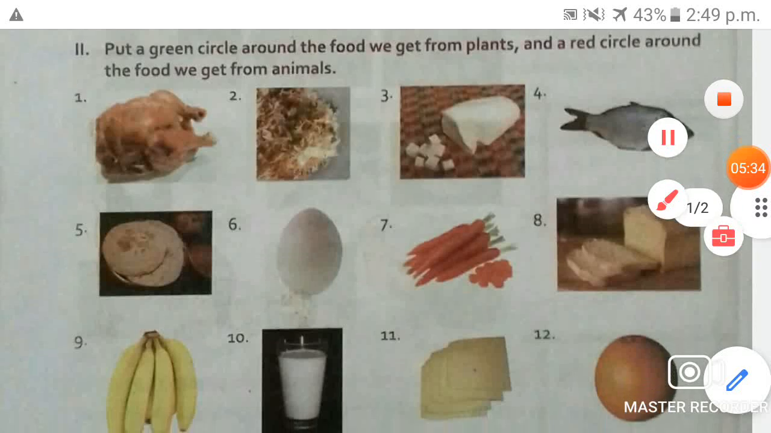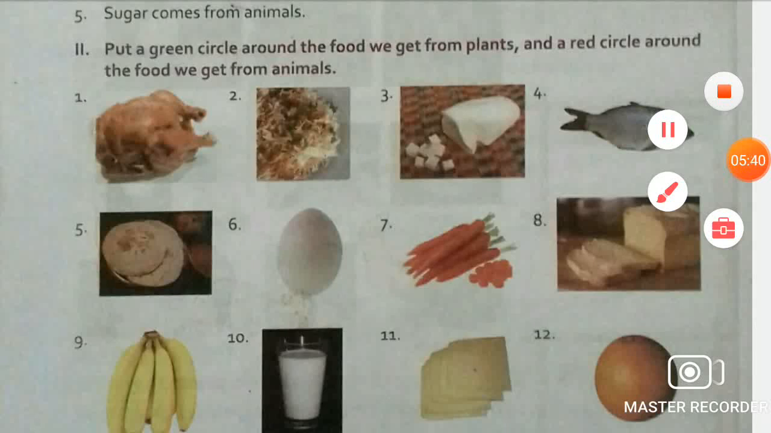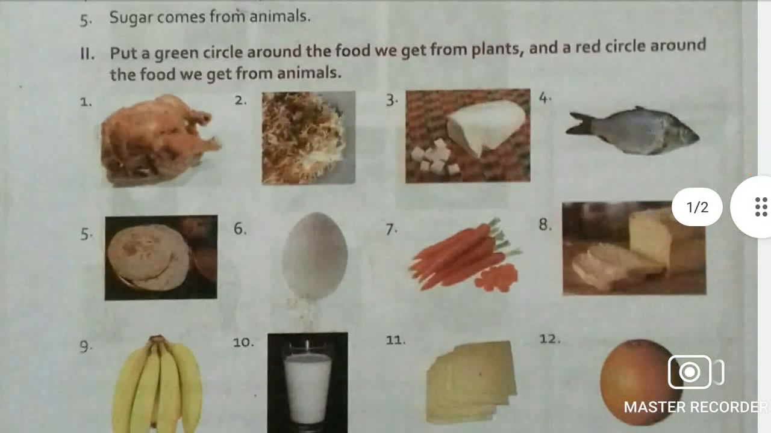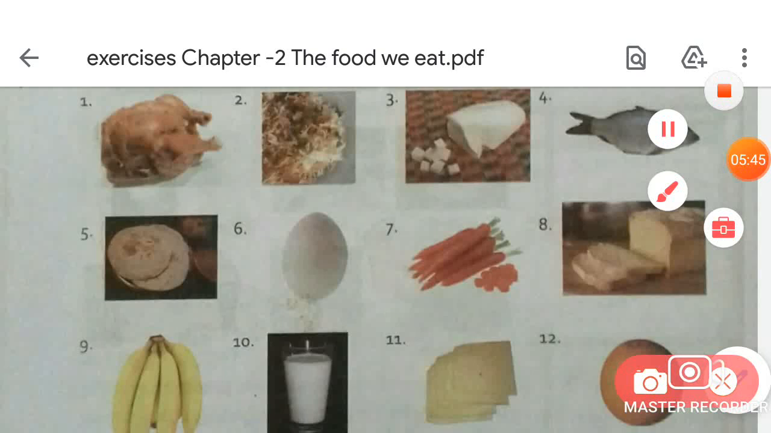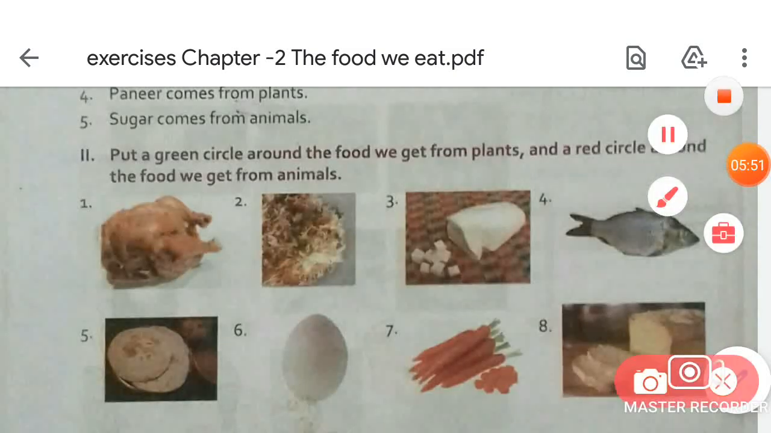So firstly students, let's find out which of these foods we get from the animals. Look at this first picture. What is this, students? This is chicken. So where do we get chicken from, students? Does chicken grow on the plants? No. We get chicken from the animals.